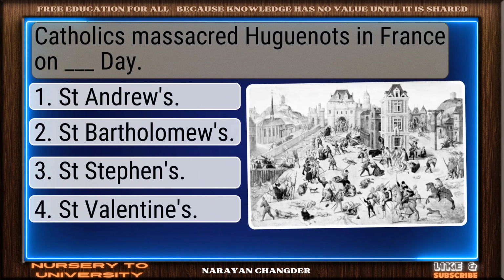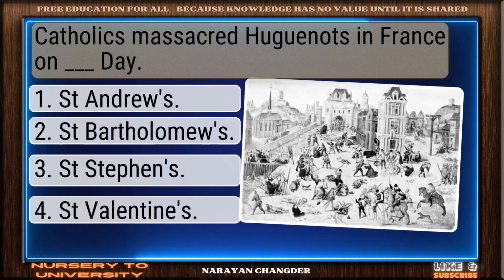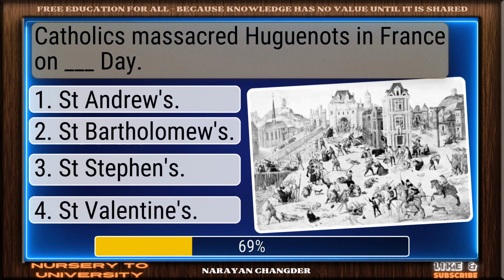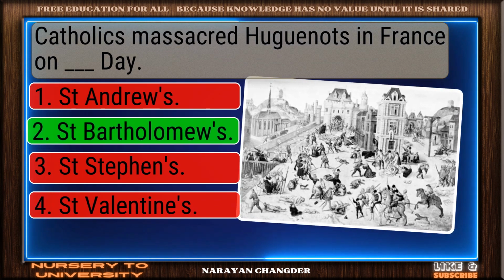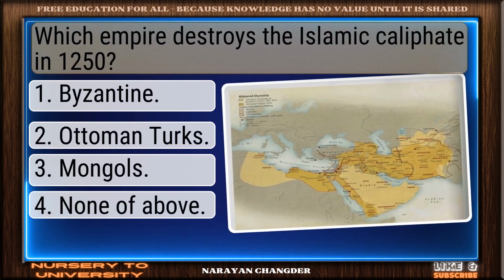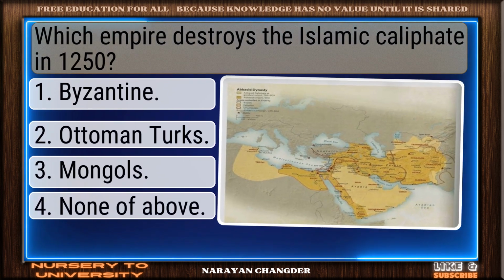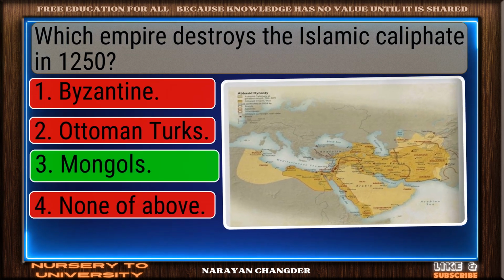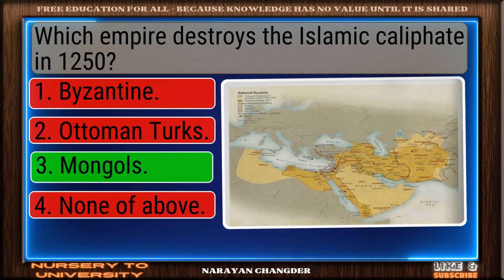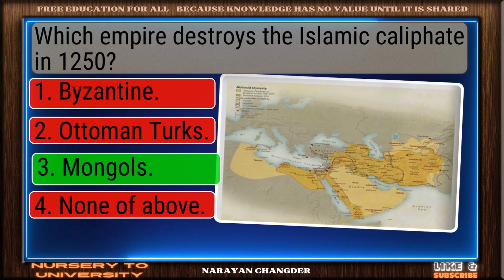Catholics massacred Huguenots in France on Dash Day. On track. Saint Bartholomew's is the correct answer. Which empire destroys the Islamic Caliphate in 1250? Right choice. Mongols is the best answer.